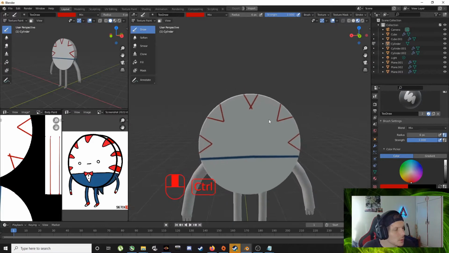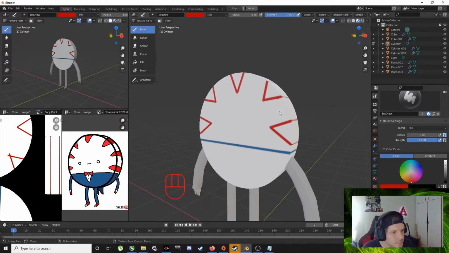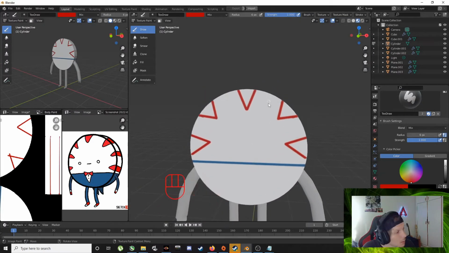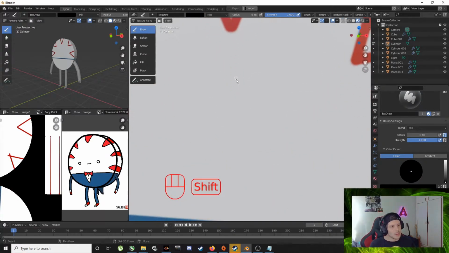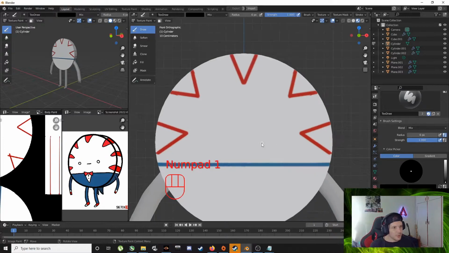Right. And now eyes and mouth. Right, so mouth, little black line. If I select it, double click. Front view.